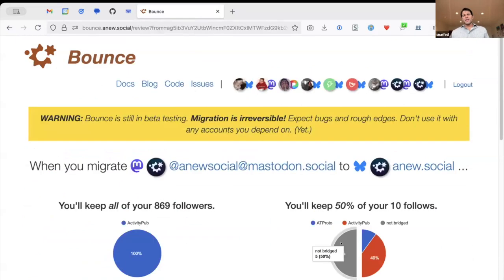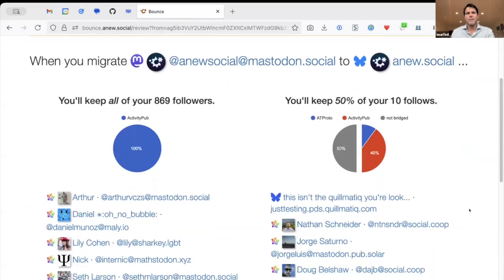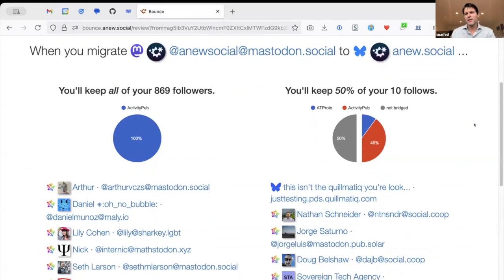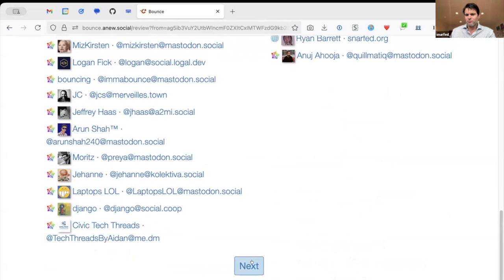So now it says, okay, I know the Mastodon account you're migrating from and the ATProto account you're migrating to. Let's look at what's going to happen. In this case, the Mastodon account we're migrating from has 800-something followers. It's not already bridged, so they're all Fediverse followers. It shows the preview here. And then it will also migrate as many of the follows as it can. This account follows many fewer, but it follows a mix of bridged, unbridged, Fediverse, Bluesky, etc. So we say, okay, looks good.